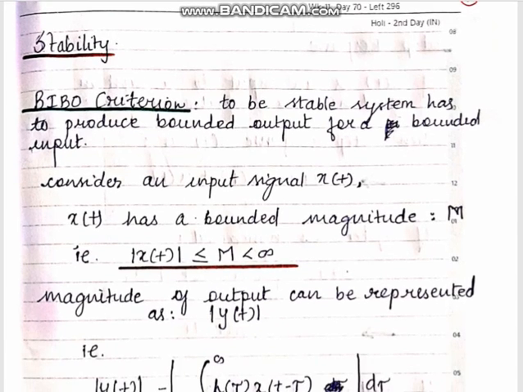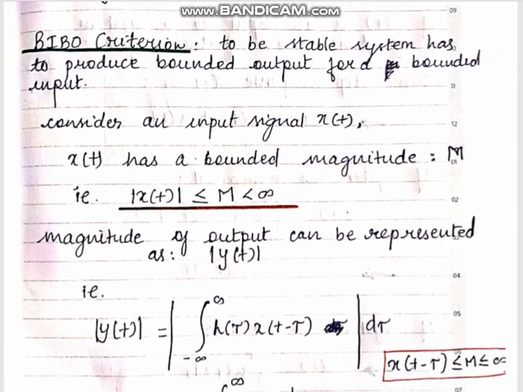So let's move further. Consider you are given an input signal x of t, and that x of t is considered a bounded signal. That means its magnitude, which is denoted as M, is less than infinity. The magnitude is the absolute value of the signal x of t. So the absolute value of x of t, denoted by M, has to be less than infinity. Over here we have considered that x of t is a bounded input signal.